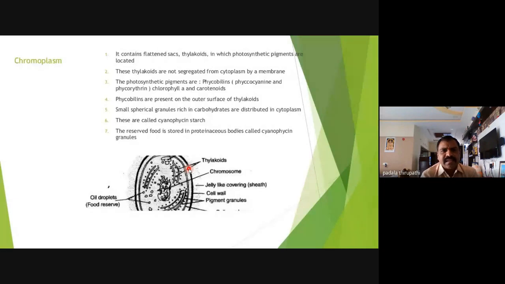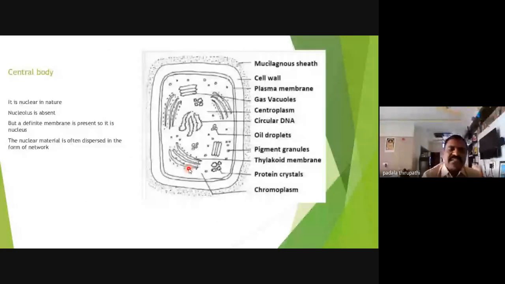Okay, is it clear? And here small spherical granules rich in carbohydrates are distributed in the cytoplasm. These are the reserve food material. We can call these cyanophycean starch. Then, along with cyanophycean starch, proteinaceous bodies are also present in the cytoplasm. We can call these cyanophycin granules or cyanophycin protein granules. So cyanophycean starch is there, and cyanophycin protein granules are also present in the chromoplasm.